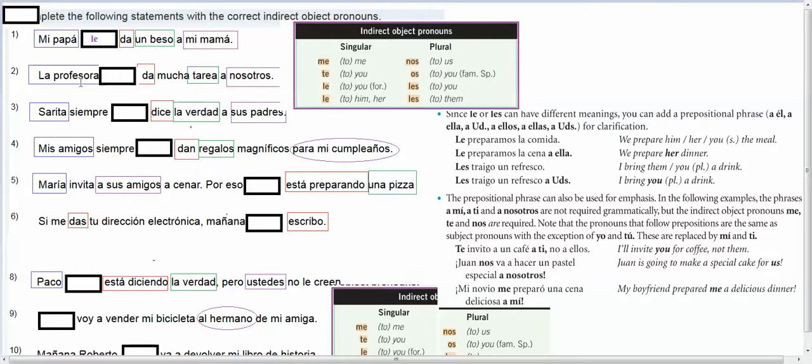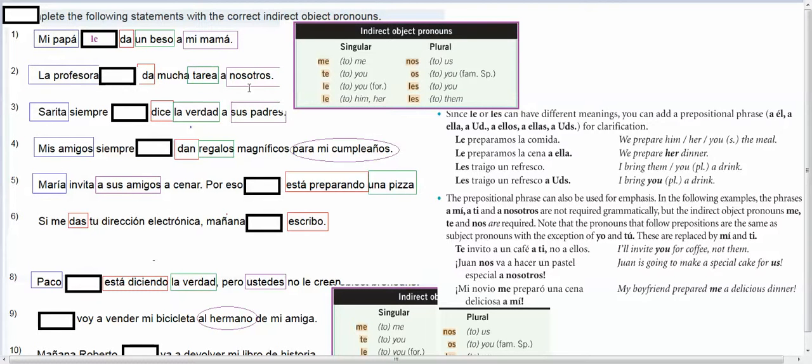Okay, la profesora da mucha tarea a nosotros. So da is your verb. Who's doing the giving? The professor. What does she give? Homework. Who does she give it to? Us. So we want to say the professor gives us a lot of homework.